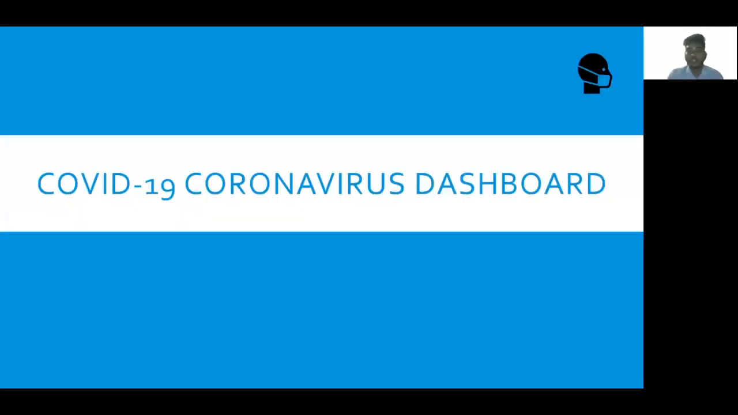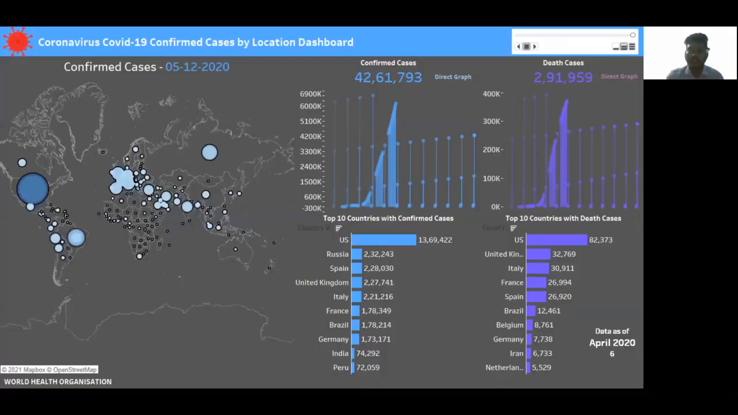So let me share my screen, just a glimpse of my COVID-19 dashboard. It's not the actual dashboard, just a snapshot of it and how it looks. In this you can see I have added a heading, Coronavirus COVID-19 Confirmed Cases by Location dashboard. It consists of a map which shows the confirmed cases.